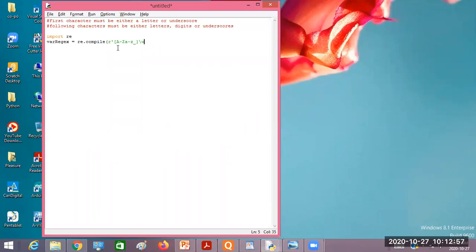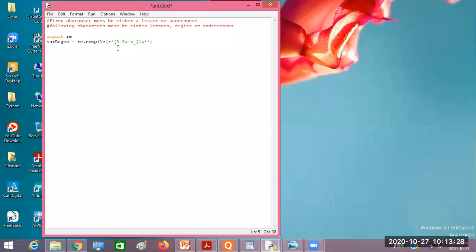Yes, sir. Then what should you put here, prefix or suffix, star or plus? Star, because the following characters may be optional. One character is compulsory: the first character is either an uppercase letter, a lowercase letter, or an underscore. But the remaining characters can be optional. So I'm going to write this as \w star.